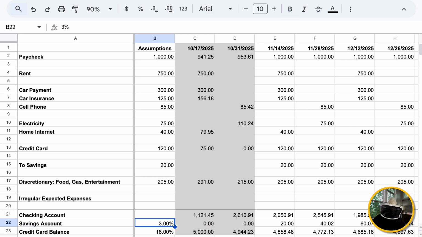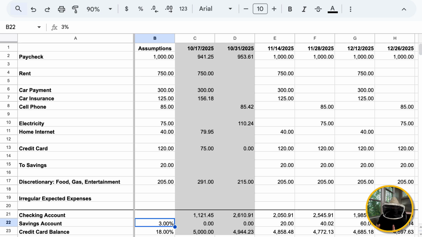And let's just talk for a second. So many times I hear the conversation of, should I save this money or should I use it to pay off a credit card? Or should I invest this money or use it to pay off a credit card? And this is the beginning of being able to quickly model out that scenario and make that decision in an informed way. If you plug in your own personal financial numbers into this, you now have a tool that lets you play with those interest rates, play with the amounts that you're plugging in, and understand exactly what's going to happen over time because of those decisions.